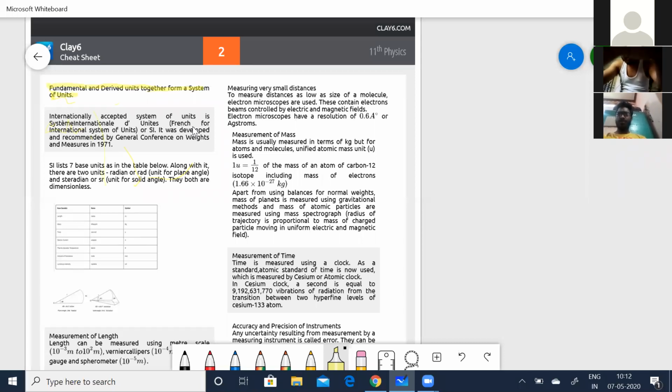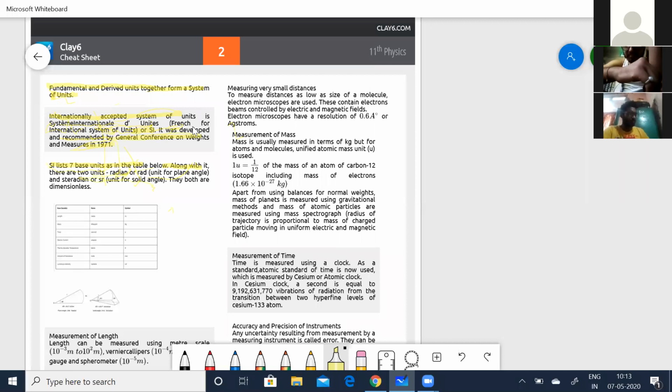Okay. Now, I told you that when you take some units, they have to be accepted internationally, right? So such units are called the Système International d'Unités, in French, and we call it SI units. It was developed and recommended by the General Conference of Weights and Measures in 1971. These SI units list 7 base units. You can see in the table below. Along with it, there are 2 units, the radian and the steradian. Both radian and steradian are dimensionless.